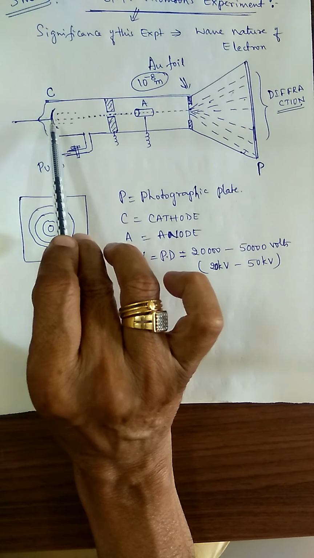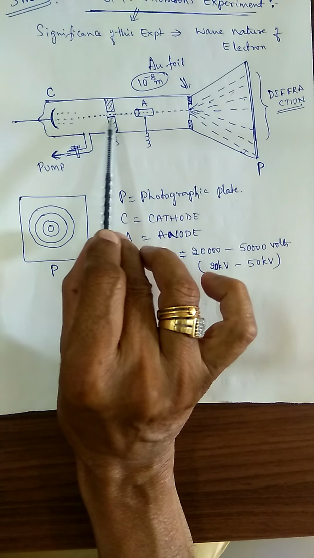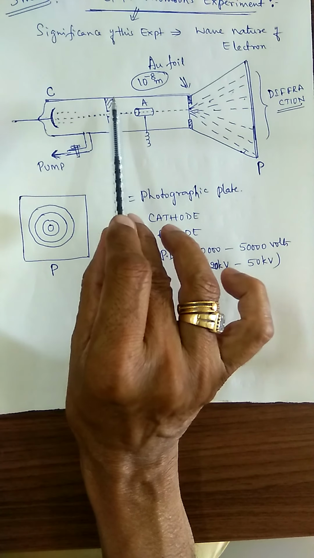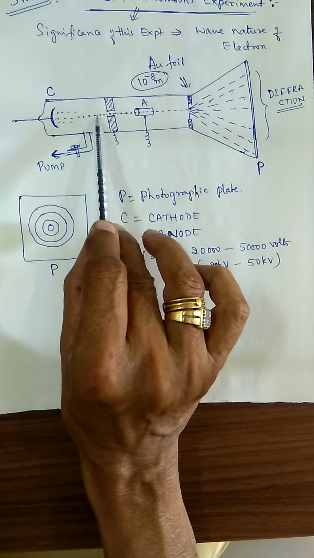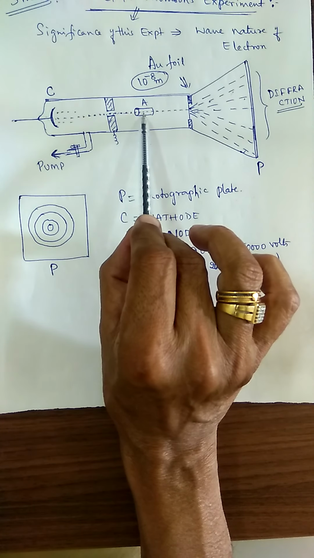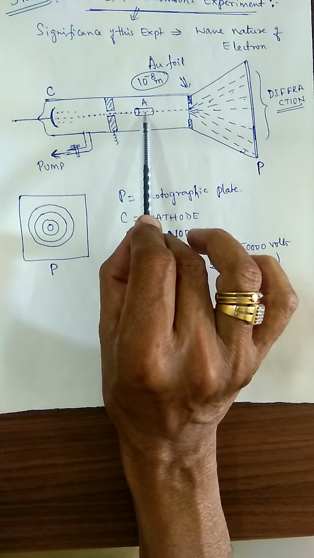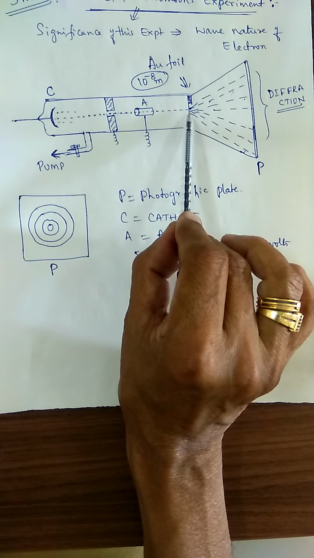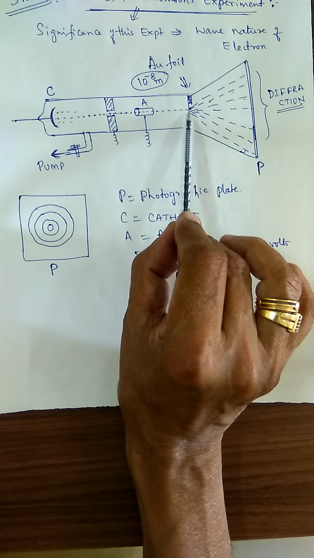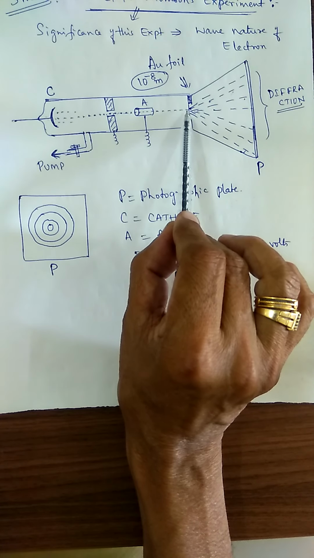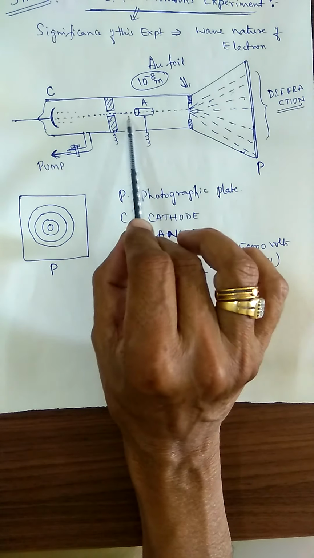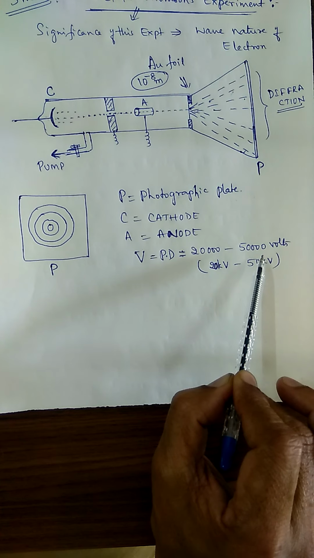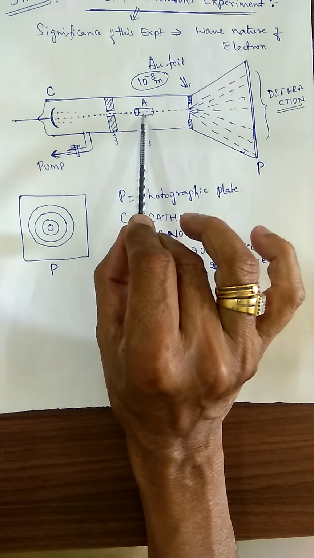Cathode C produces a high energy electron beam, that is cathode rays, inside the discharge tube. The electrons passing through the fine hole capital A, acting as an anode of course, are incident on a thin gold foil of thickness 10 to the power minus 8 meter. Then the electrons are accelerated through a potential difference of 20,000 to 50,000 volts across the cylinder here.